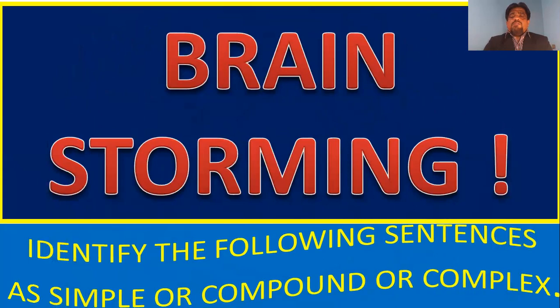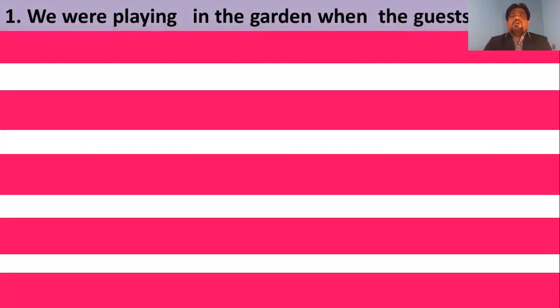Now identify the following sentences. It is your work. You will have to do it now. Just write compound, complex, simple, something like that. Very easily you can do. Let us go a little faster as well. First question, it is up to you. Look at the screen and get the answer.